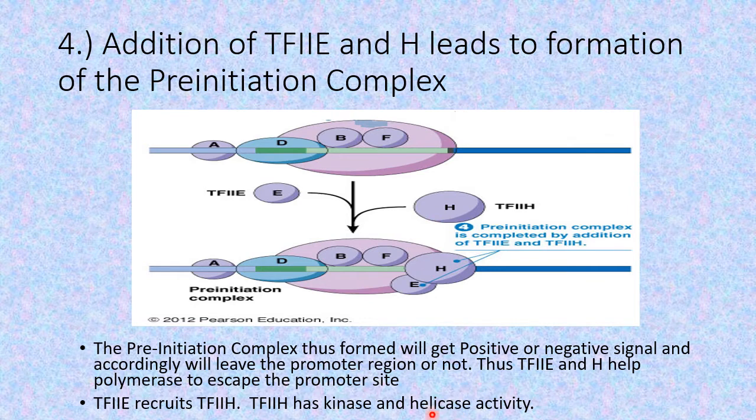First, it has got the kinase activity, and we know that when we say kinase, that means phosphorylation using an ATP molecule is involved. Apart from that, it also has the helicase activity, because the first step for the initiation of transcription is the availability of single-stranded DNA. That is, the DNA duplex has to melt.